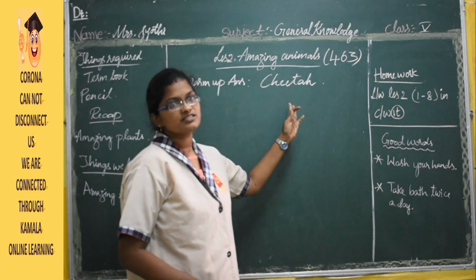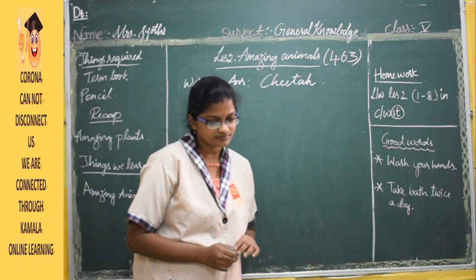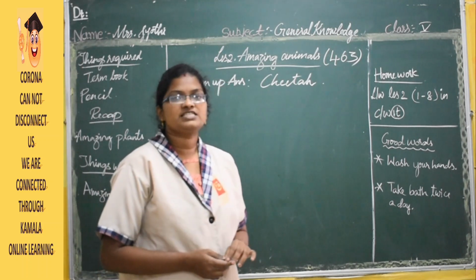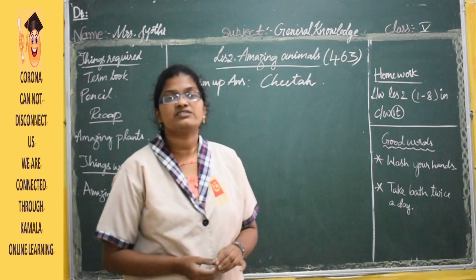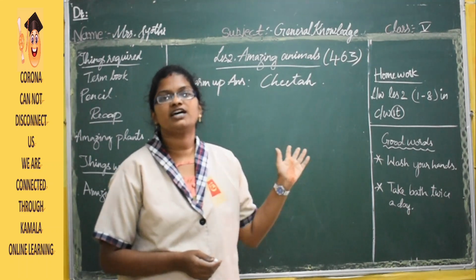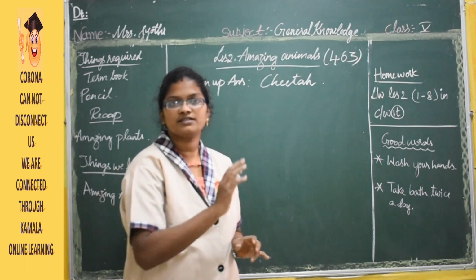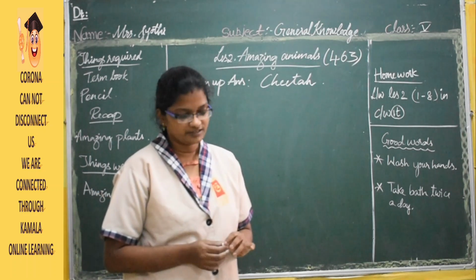So the answer is cheetah. Everybody take a pencil and write down the answer. The fastest land animal, which runs very fast, is cheetah. You have seen cheetah on the National Geographic Channel, how fast it runs to catch the deer, isn't it?